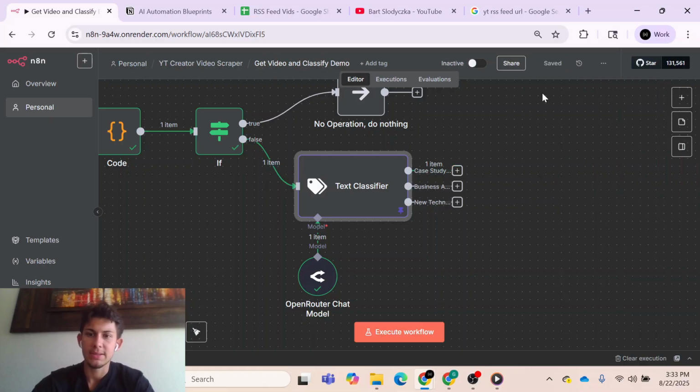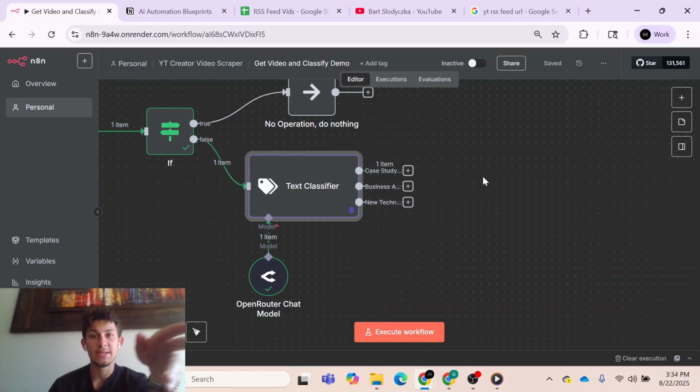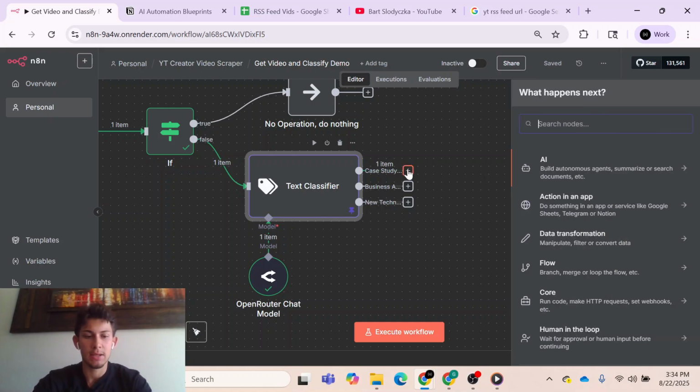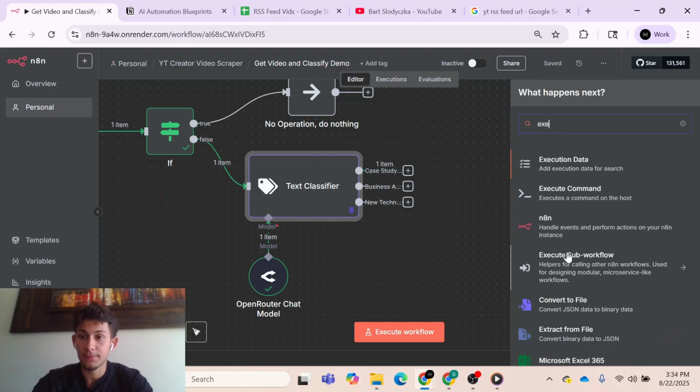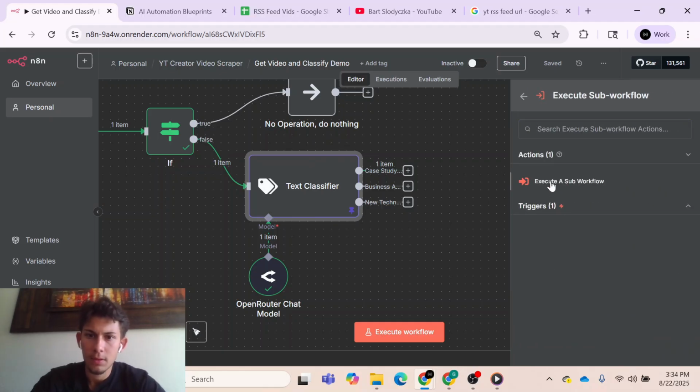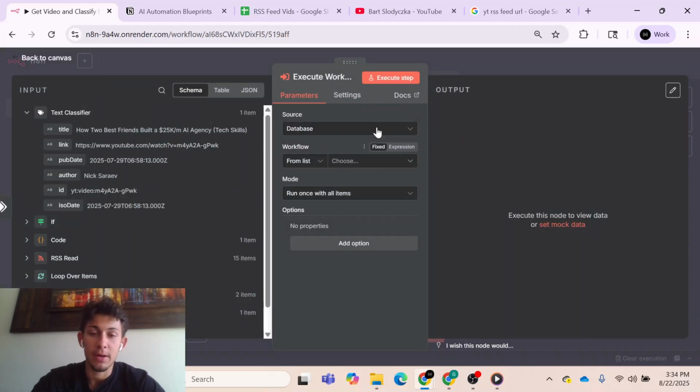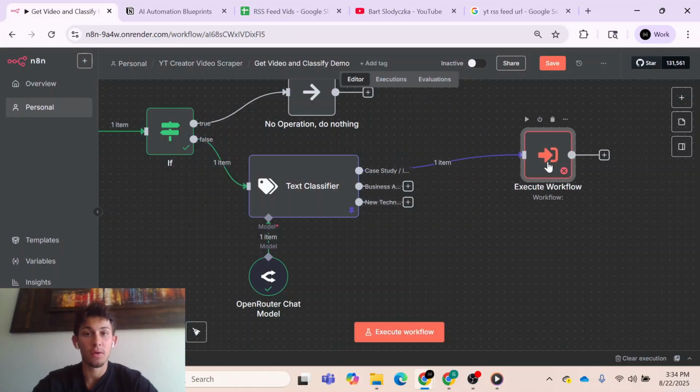All right, let's save this. Okay, and since all these categories are going to go through the same process, what we want to do is make one workflow that they all connect to. The way we do that is with Execute Workflow. Right here, we're going to have to create another workflow that does the scraping and the analyzing. What we'll have to do is pass the video category into this workflow.